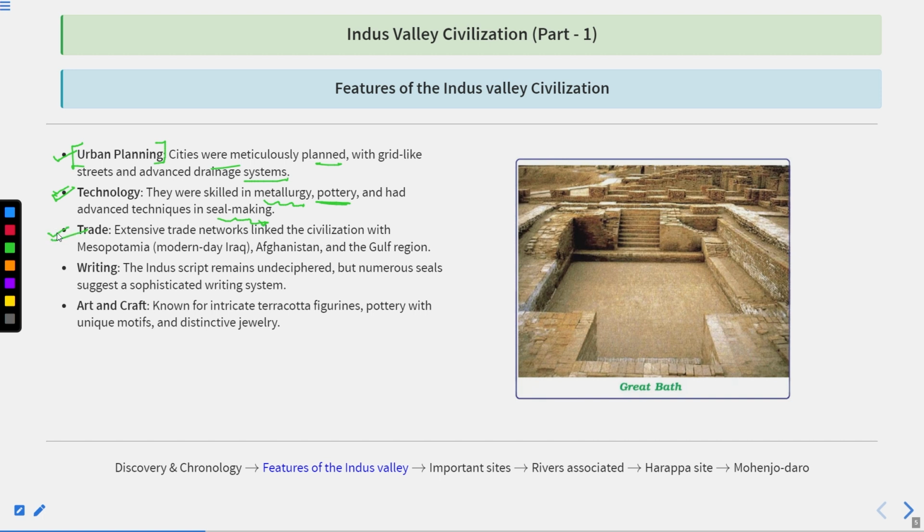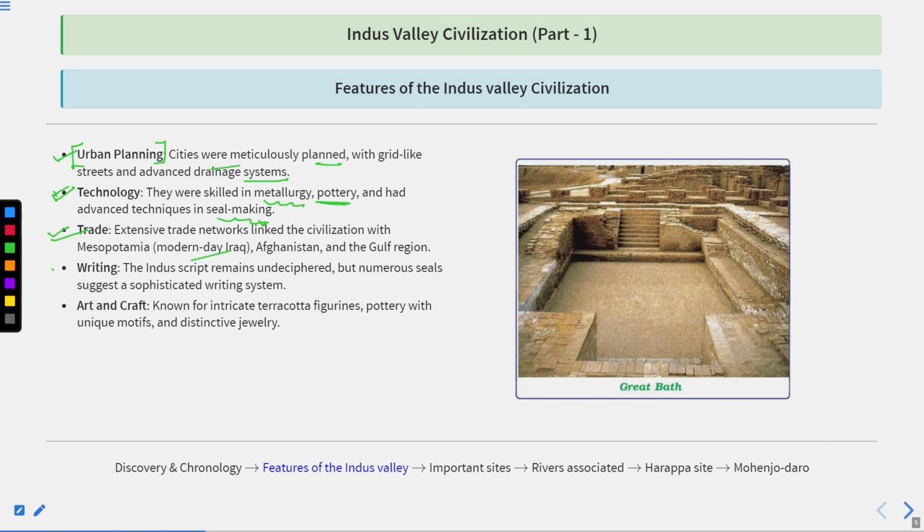Next is trade. The people of the Indus Valley civilization used to trade with Mesopotamia, Afghanistan, and some Gulf regions. How do we know that? During excavation at different sites, especially in Lothal, which is known as the Manchester of the Indus Valley civilization, we found some Persian seals, some seals used in Afghanistan, and we also found some Nile River civilization seals. So we assume that this civilization used to trade with the Mesopotamia, Afghanistan, and Gulf region civilizations.